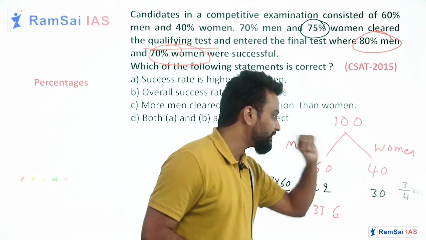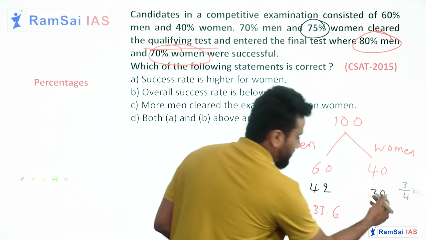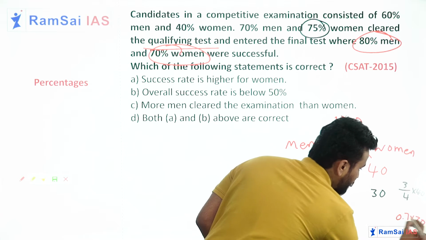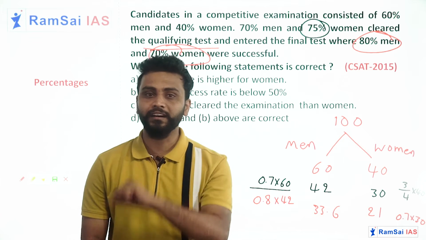Now, how many women qualified the mains exam? Only 70%. What is 70% of 30? 0.7 of 30 is equal to 21 women. So ultimately, I can give you a conclusion.